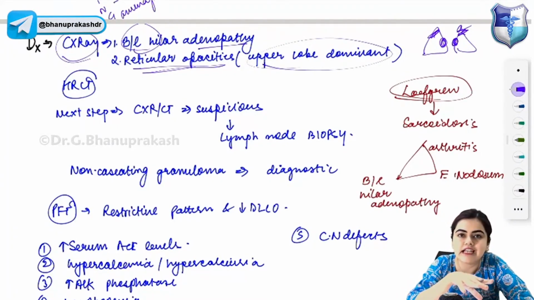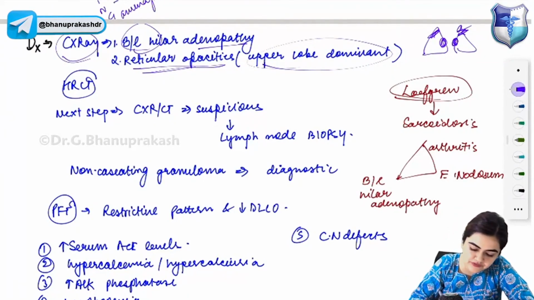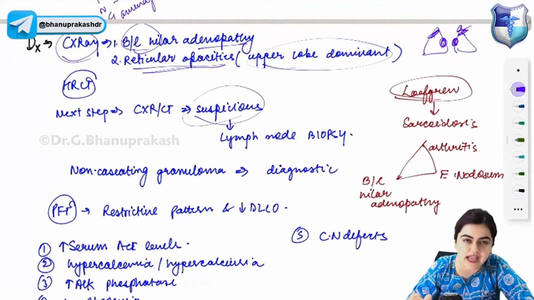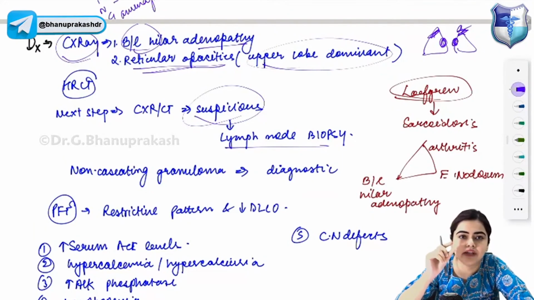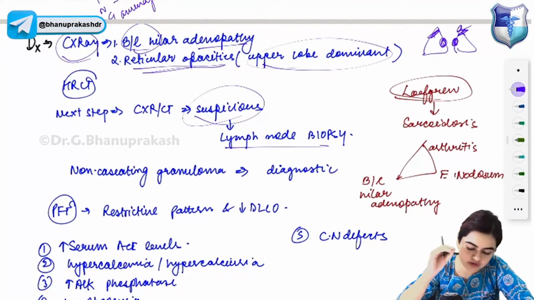High resolution CT is done if chest x-ray is suspicious. Okay, HRCT is done if chest x-ray is suspicious. You can also go for lymph node biopsy. In lymph node biopsy, you will find non-caseating granulomas which are diagnostic of systemic sarcoidosis.